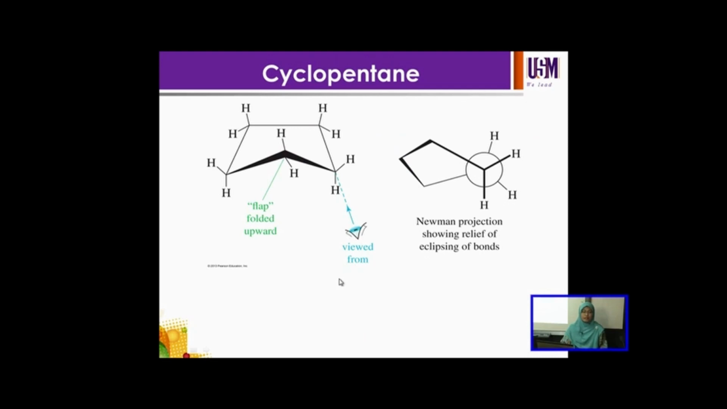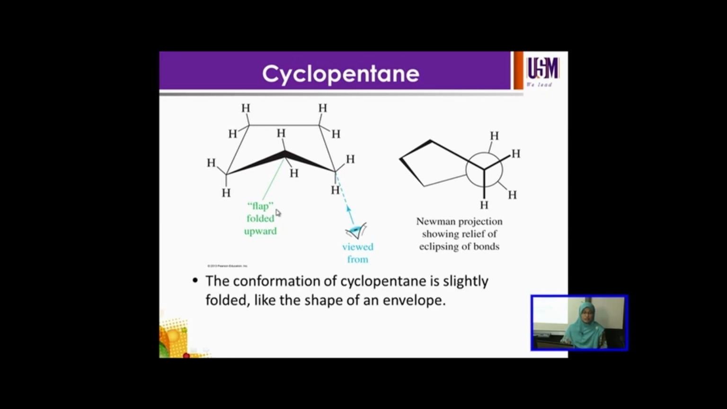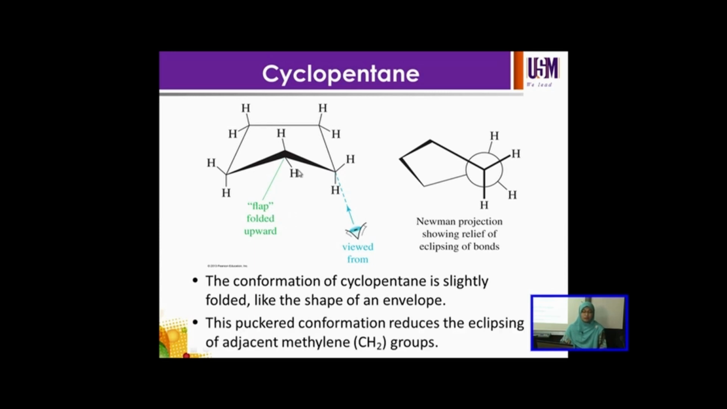What about cyclopentane? Cyclopentane is a 5-membered ring. The conformation of cyclopentane is slightly folded, like the shape of an envelope, and this pocket conformation reduces the eclipsing of adjacent methylene groups. It also undergoes a folded conformation to relieve the eclipsing of bonds. If you view from this angle, you can see that all the hydrogens are no longer eclipsed.